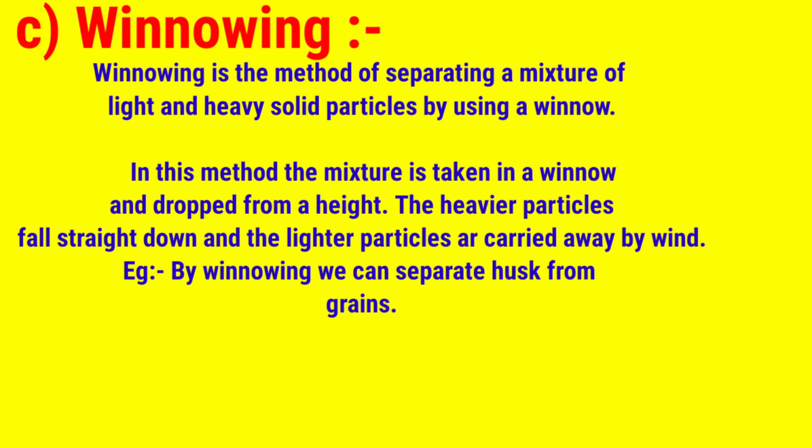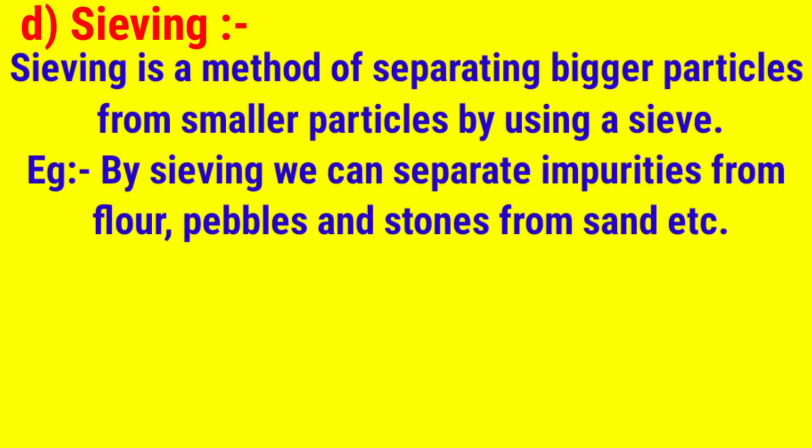Winnowing with the help of a winnow cannot be done without a winnow and wind energy. Only the blowing of wind, which has wind energy, can separate the heavier particles and lighter particles. So this is the best method for separating. Next is sieving.